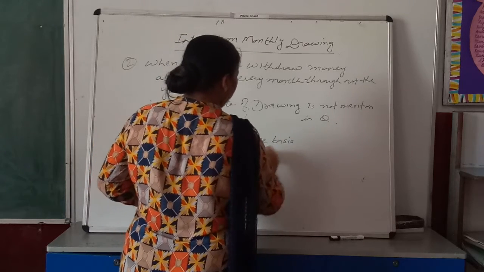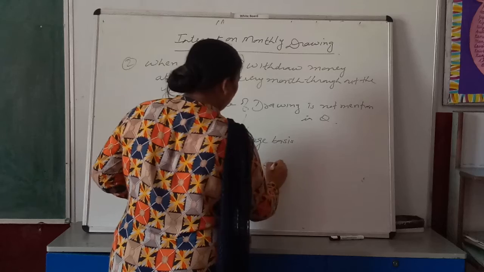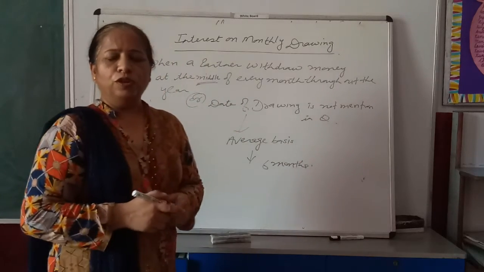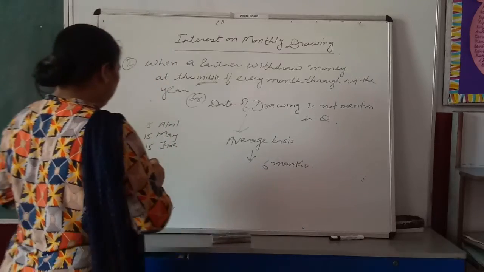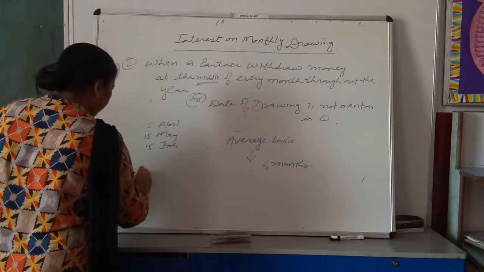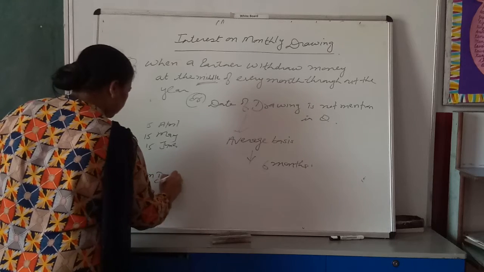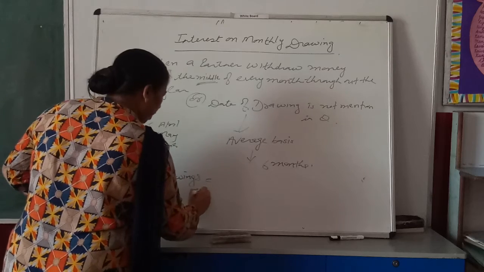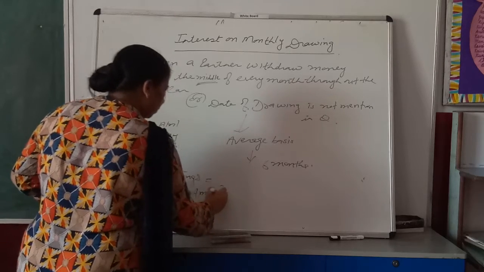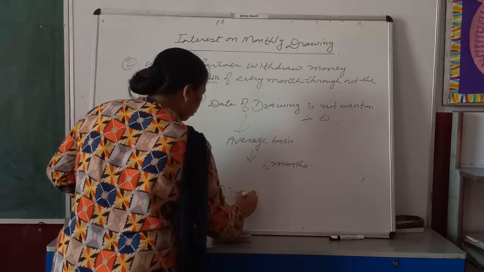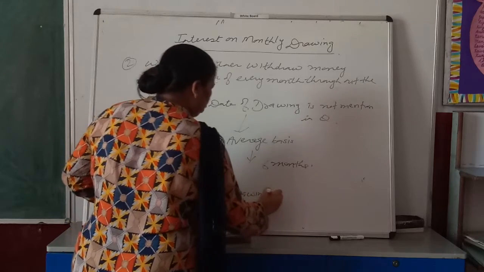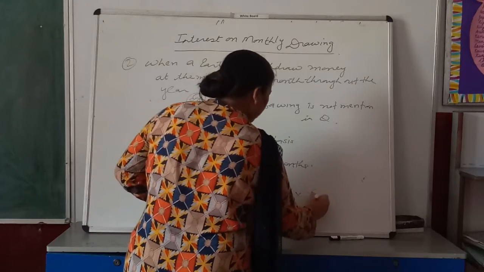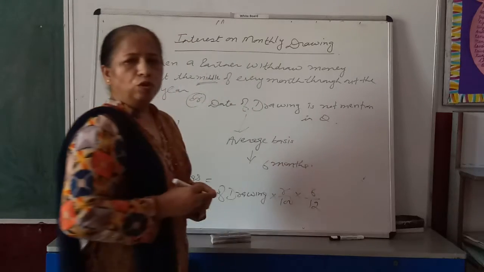That means you have to calculate interest on drawings for 6 months. And the formula of interest on drawings will be amount of drawing into rate upon 100 into 6/12.